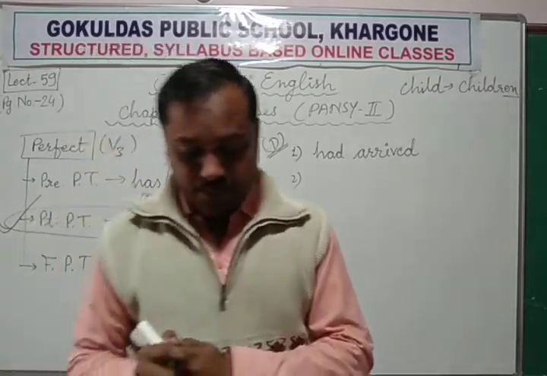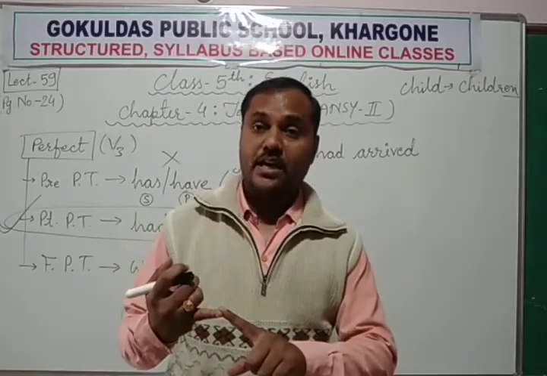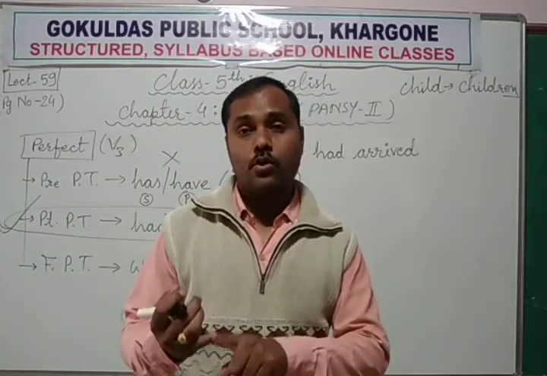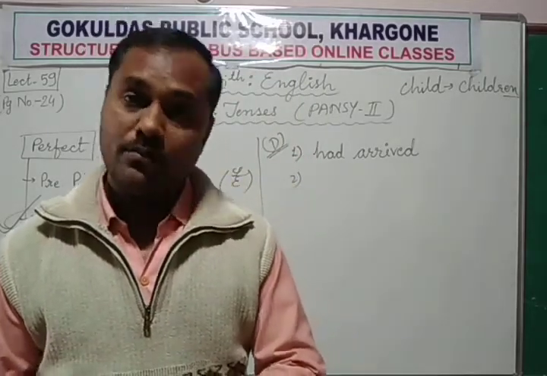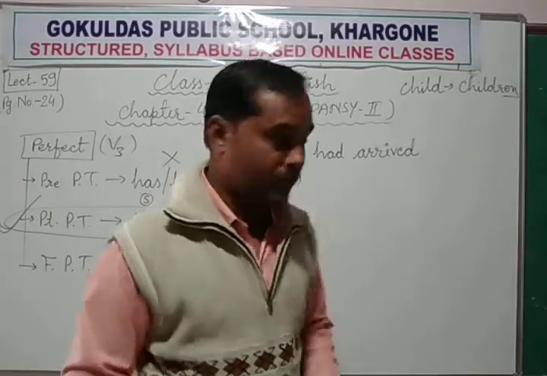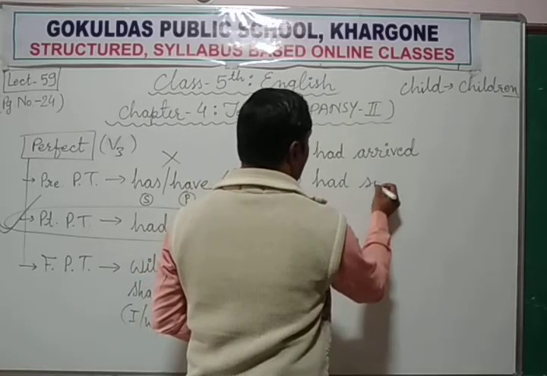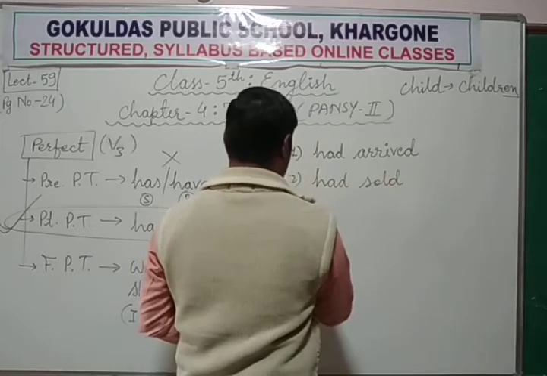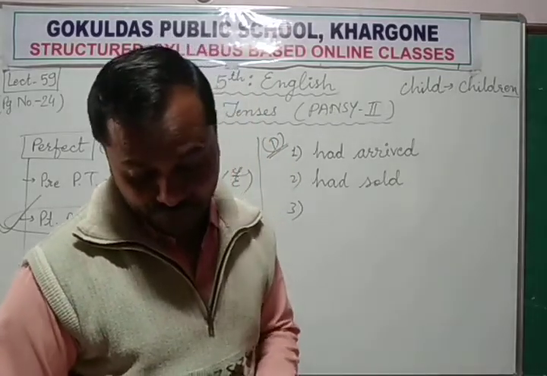Second, the shopkeeper, दुकानदार. Sell बेचता है, sell, sold, sold. Third form is sold. So the shopkeeper had sold furniture. दुकानदार फर्नीचर बेच चुका था, had sold.